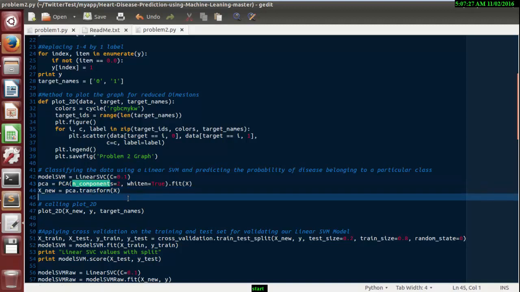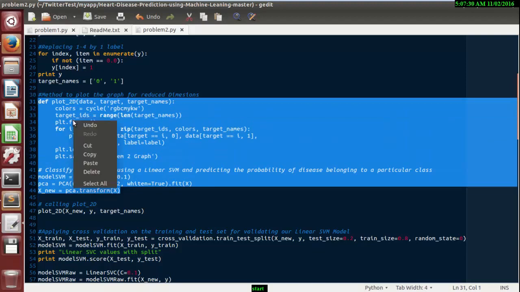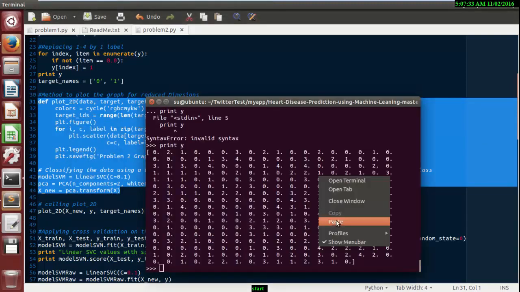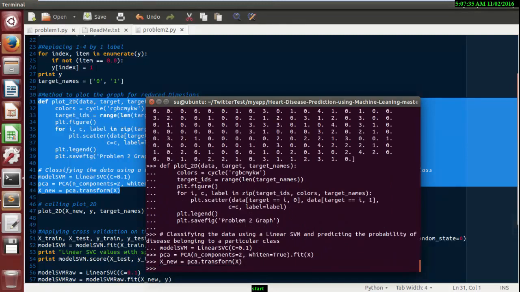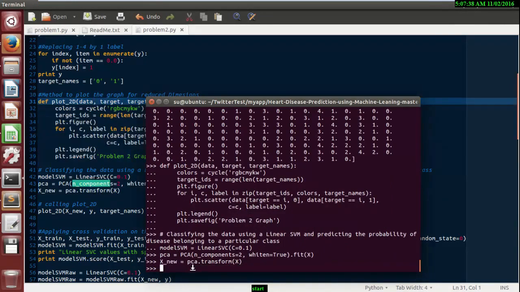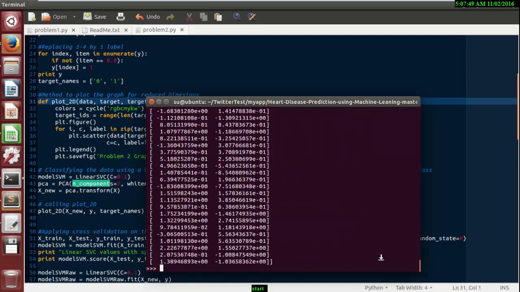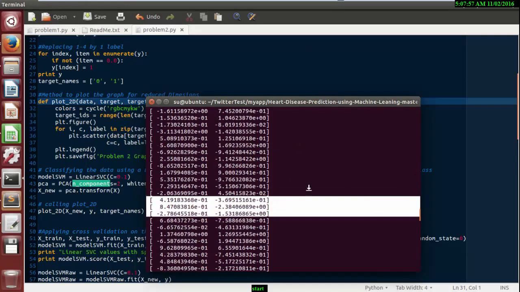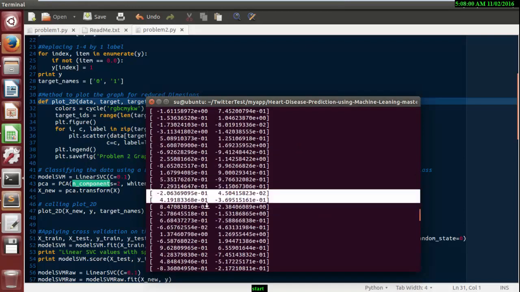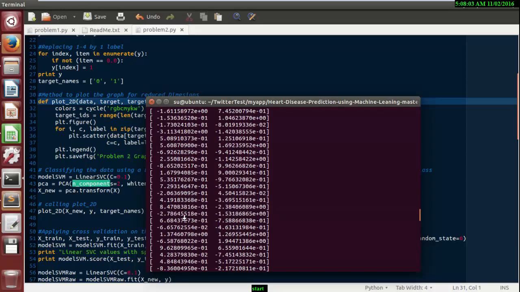So let me run these lines of code again, and I'll show how it works. Here the features get stored in x_new. Let me show you the features. Print x_new. We have just diminished the size of the features. We previously had 12 columns; now the features are diminished to 2 columns. These are the feature values, and the process is called the feature extractor.